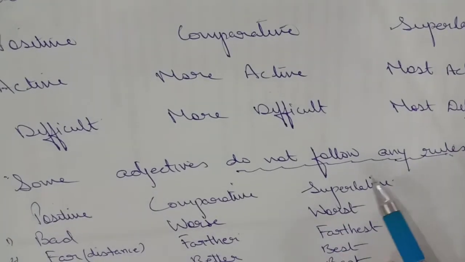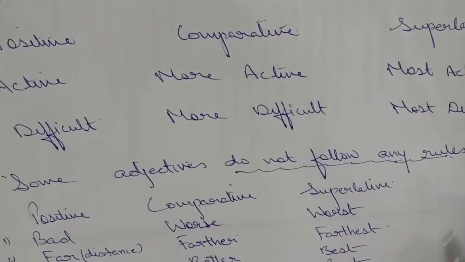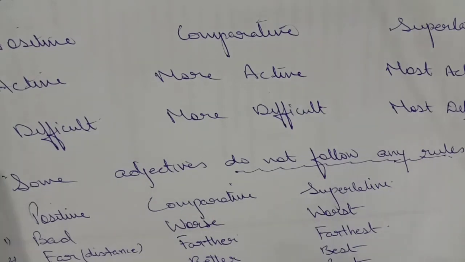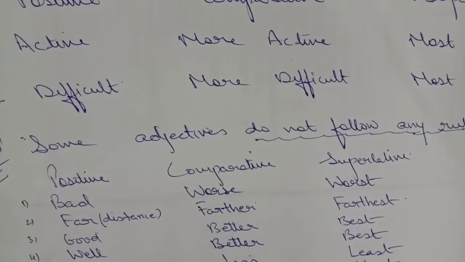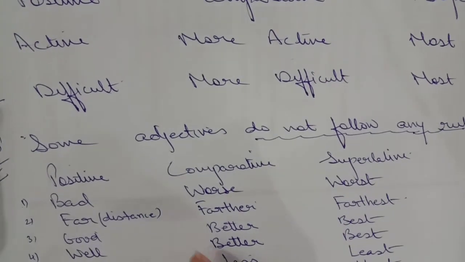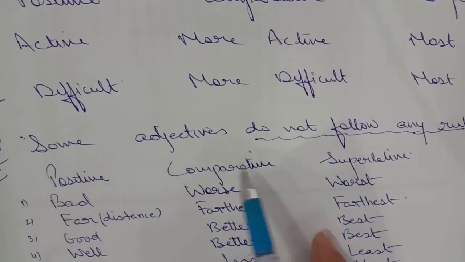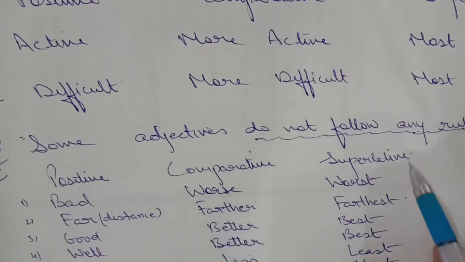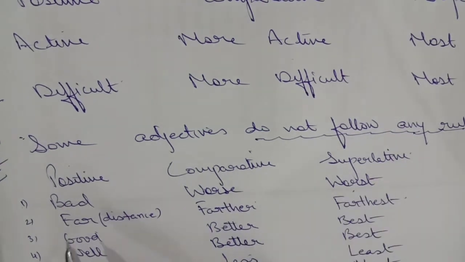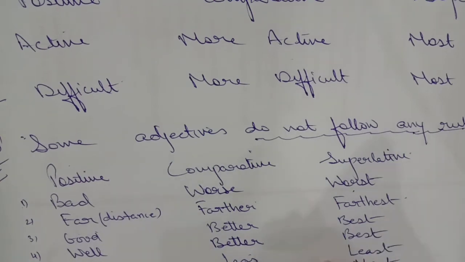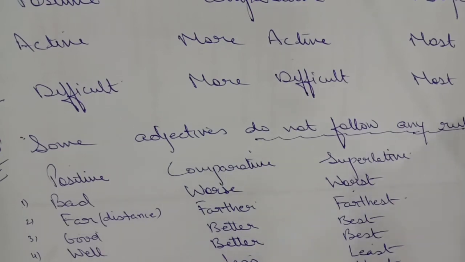Some adjectives do not follow any rules. They are irregular adjectives. So, you have to just keep on memorizing, keep on reading, and finally you will have everything in your brain. Don't worry about it. Suppose the word is bad. This is your positive degree. Comparative degree will be worse. Superlative will be worst. Far for distance, farther, farthest. Good, better, best. Well, better, best. Little, less, least. Much, more, most.